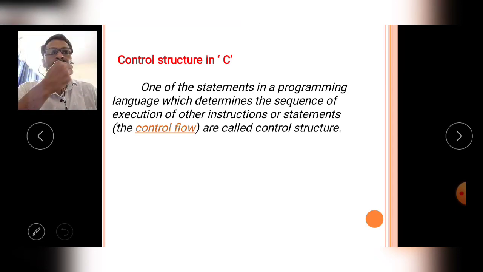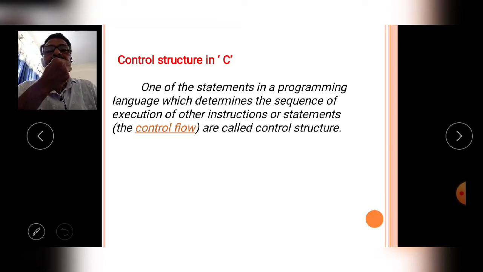One of the statements in a programming language which determines the sequence of execution of the other instructions or statements is called a control structure. That means the statements which control the control are called control statements or control structures.